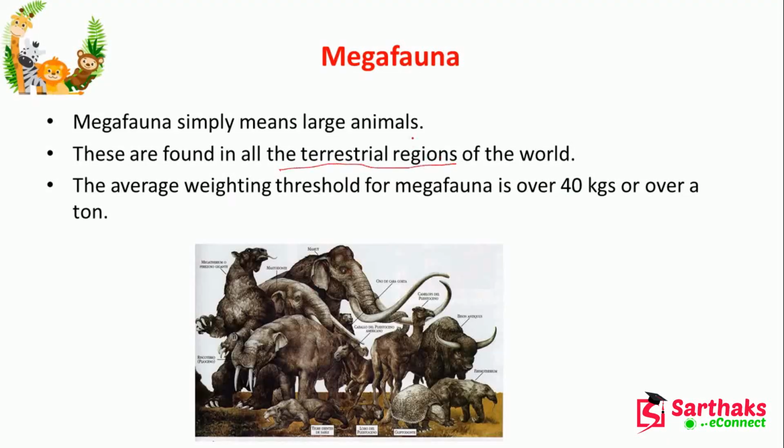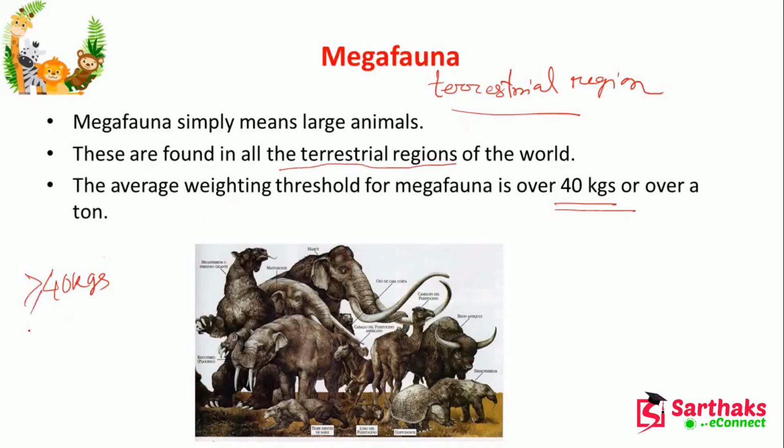All the terrestrial regions. Where is it found? In the terrestrial region of the world. And the average weight threshold for megafauna is 40 kgs or over. So how much is the weight? It is 40 kgs or over, greater than or equal to this. So that is the megafauna.